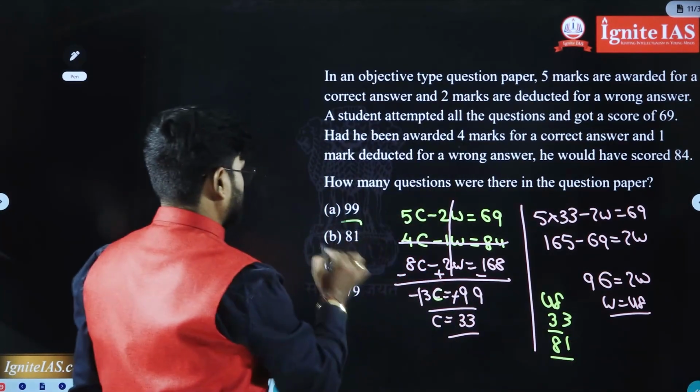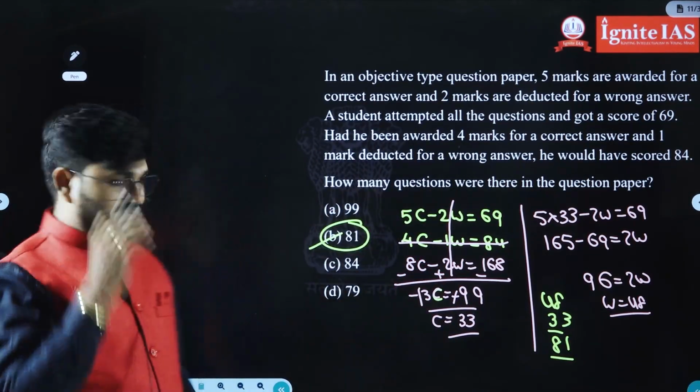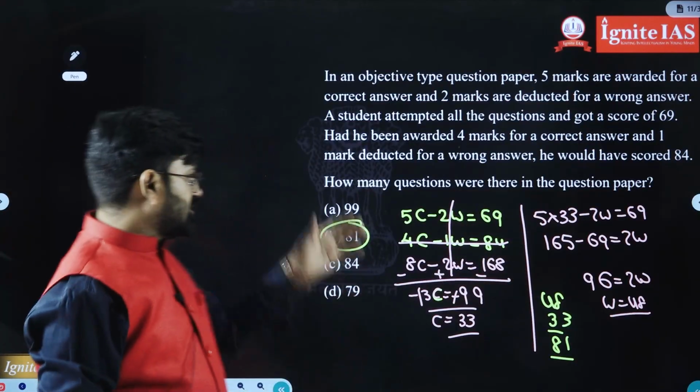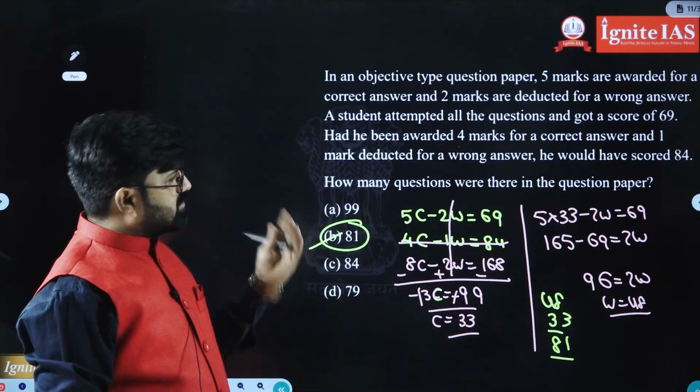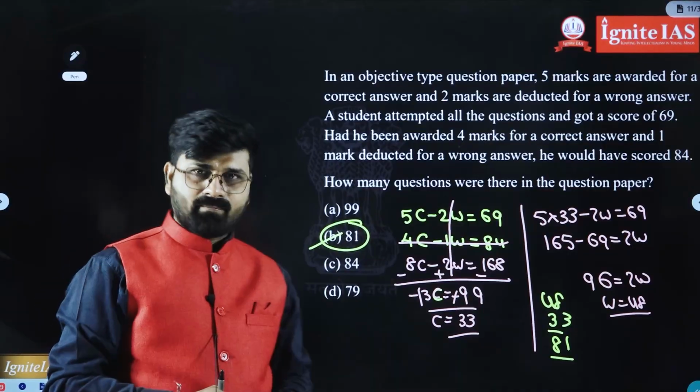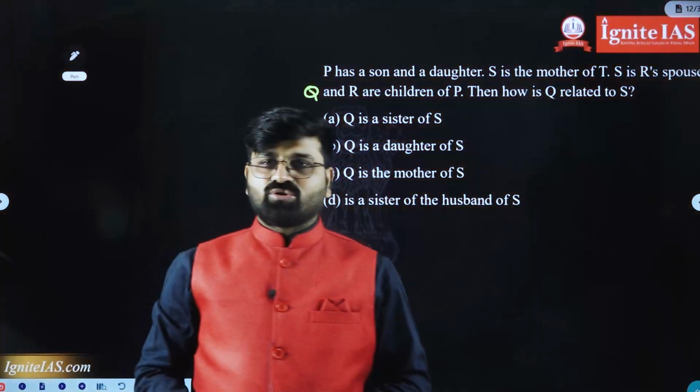81 should be the right answer. How much? 81 should be the right answer. In this way happily you can attempt, or else you can go for elimination also. But that takes some time. It is a somewhat easy method. That's it. Let us move to the next question, all of you.